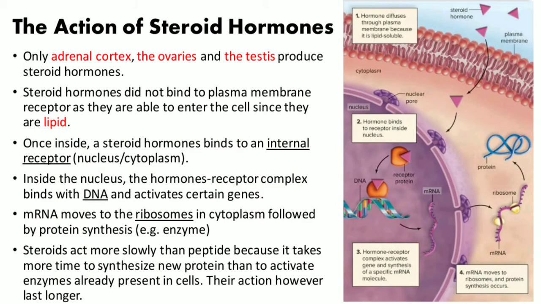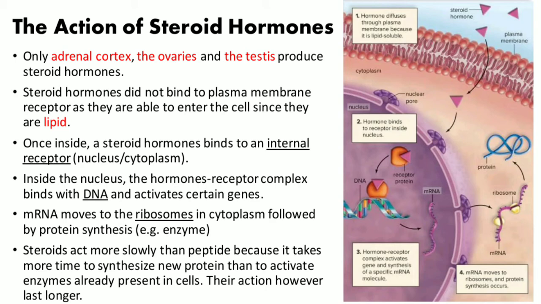For the action of steroid hormones, steroid hormones are only produced by the adrenal cortex, the ovaries, and the testes. Steroid hormones do not bind to plasma membrane receptors, but instead, they are able to enter the cell because they are lipid. I will continue my explanation first and show you the figure later, so do not worry.